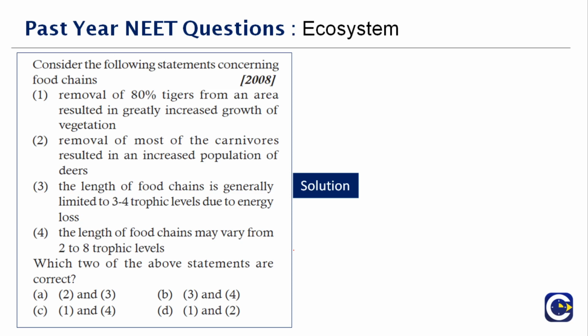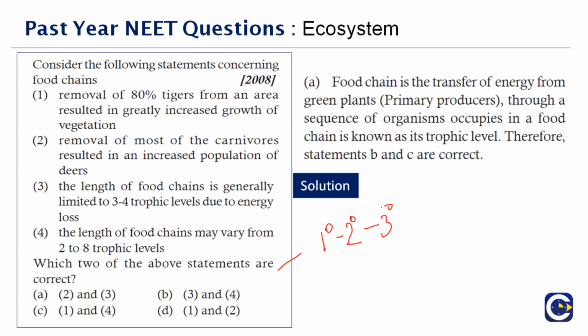That's right. The length of the food chains may vary from 2 to 8 trophic levels. That is wrong. Food chain is the transfer of energy. So it starts like this: you have the primary, it moves on to the secondary, it moves on to the tertiary, and that's how it moves. The sequence of the organisms occupied in the food chain is known as its trophic level. Therefore, statements B and C are correct. Therefore, the correct answer to this question is option A.